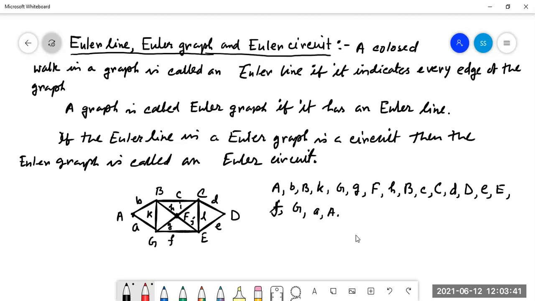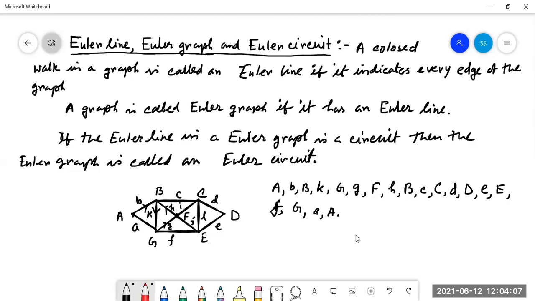If we go from A to B, then capital B, after that capital B it is the K. We are taking this first, then this way, B K G, then G to F, F to H. That means this part.